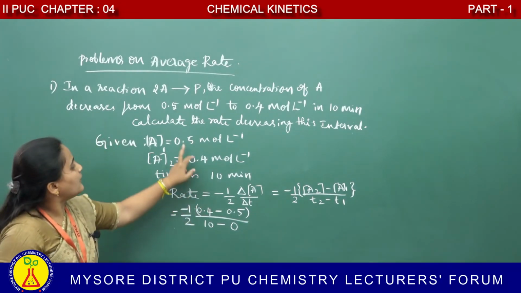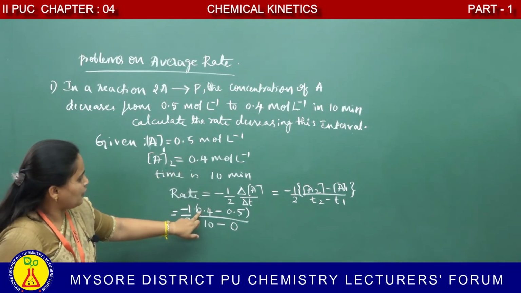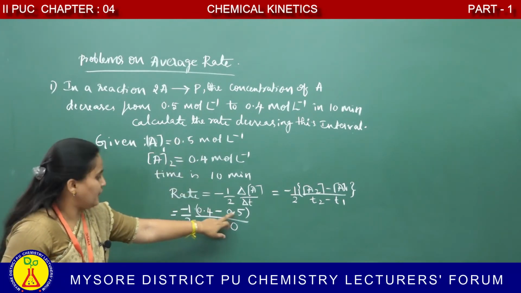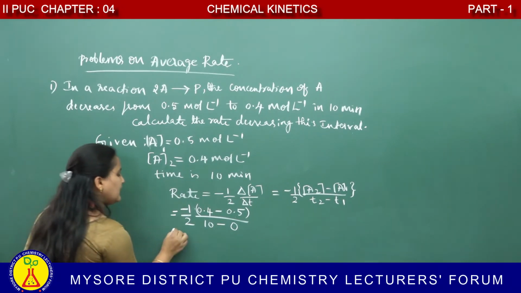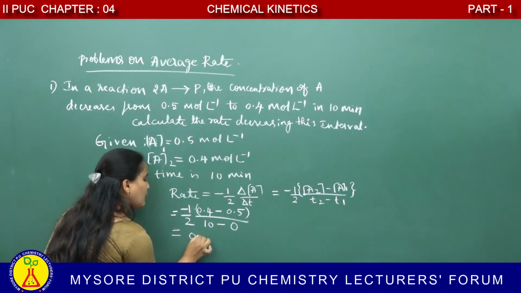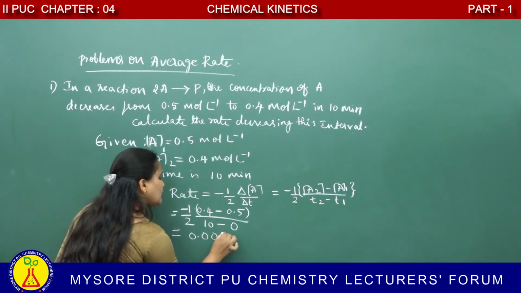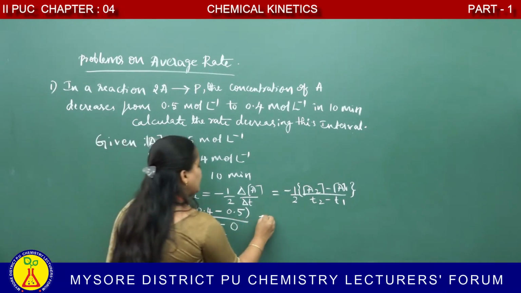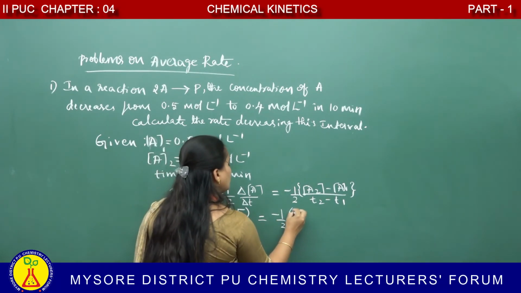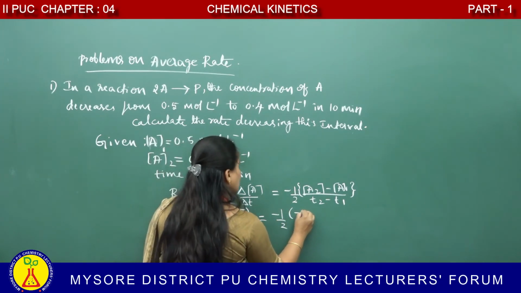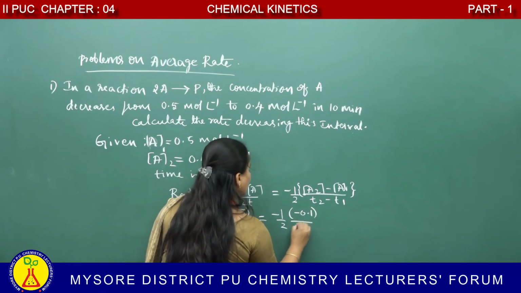Minus of, what about final concentration? 0.4. Initial is 0.5 and final time is 10 minus 0. We get an answer 0.005.